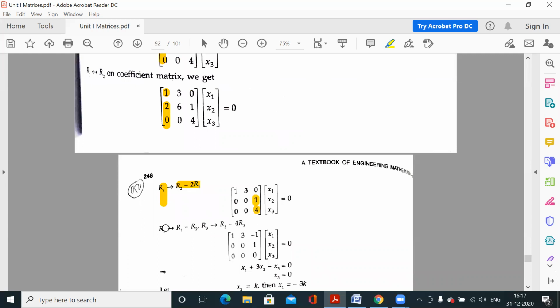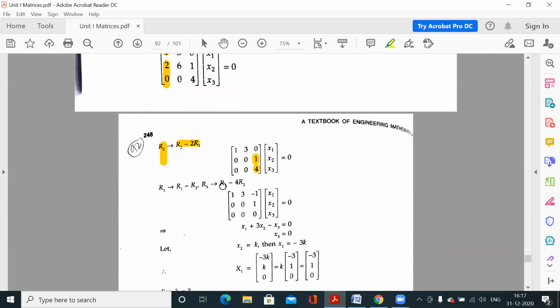So R3 is changed to R3 minus 4 R2. R1 has also been changed like R1 minus R2, but this is not a compulsory step. You can directly write 1 3 0, now 0 0 1, and the last row is 0 0 0, because 4 minus 4 times 1 is 0. So now rank is 2.